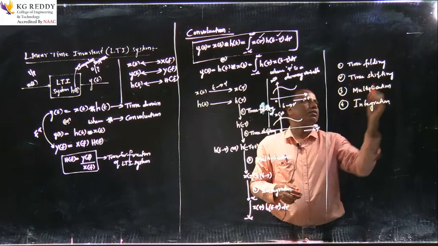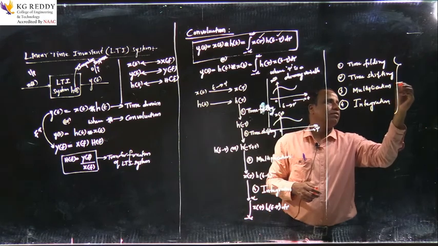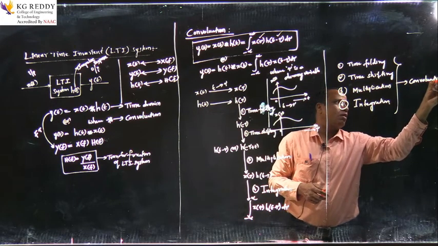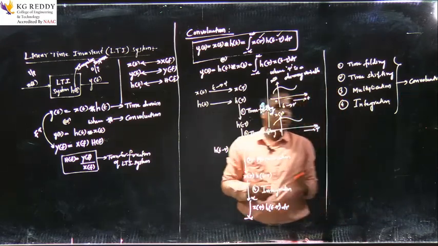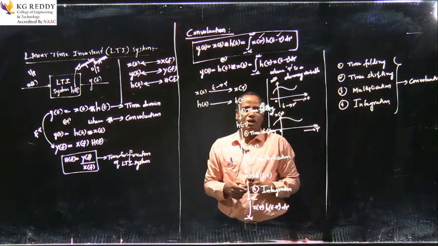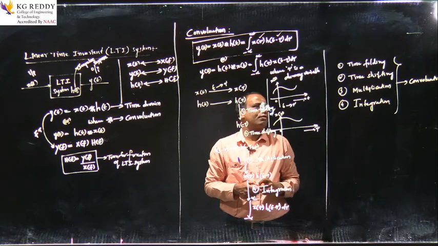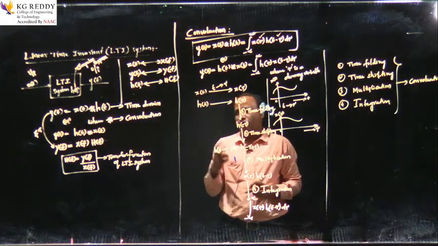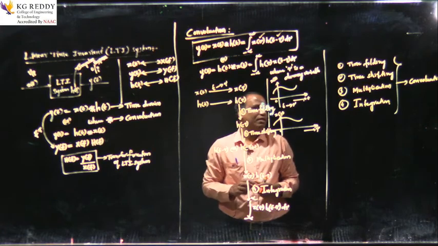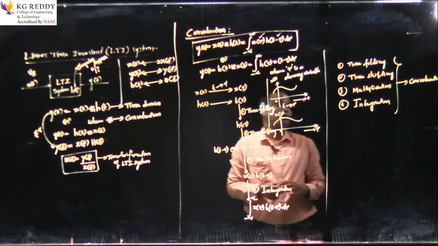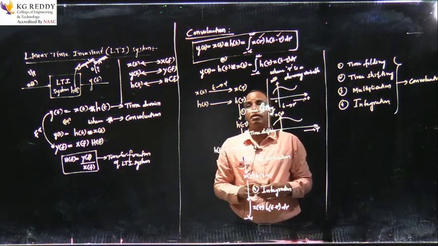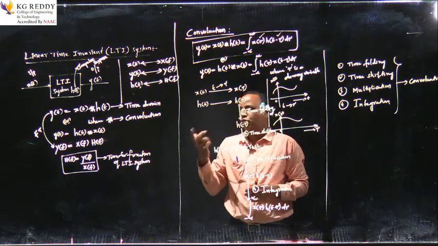So now we can conclude finally that the convolution is the combination of these four operations. If you want to determine it directly or indirectly, we need to perform these four operations. Then only we can determine the convolution of two signals.